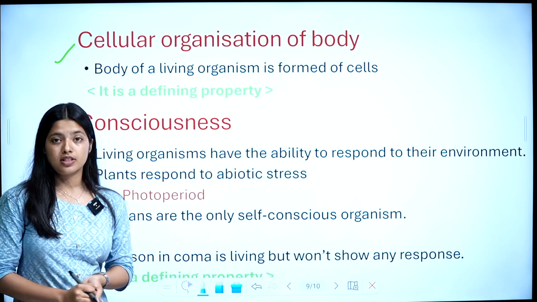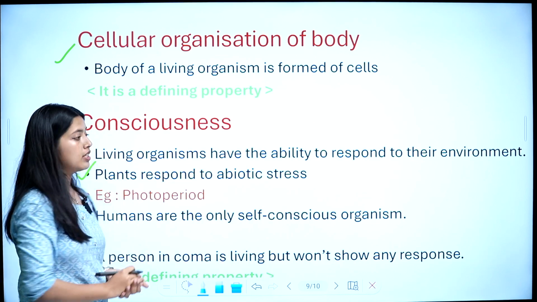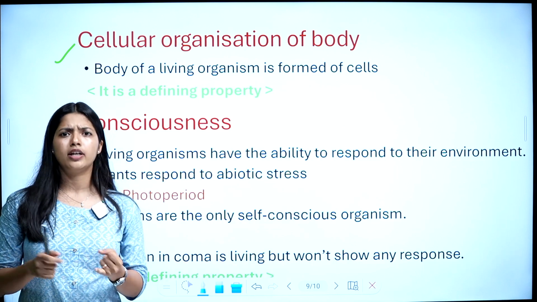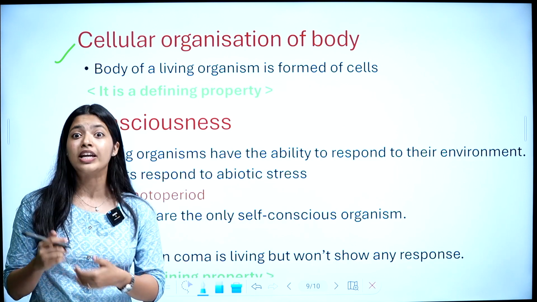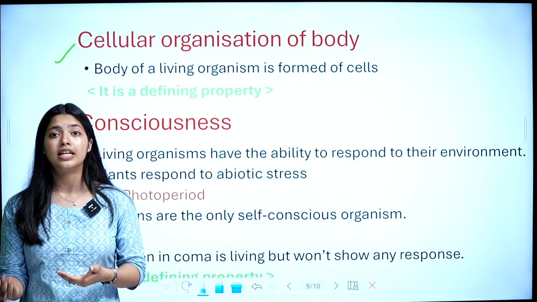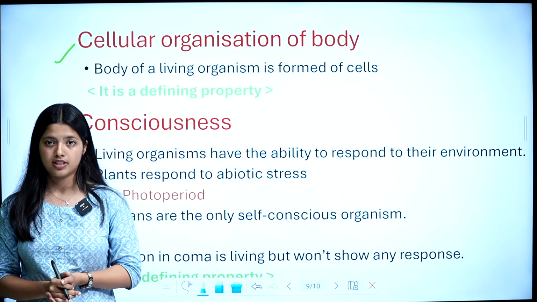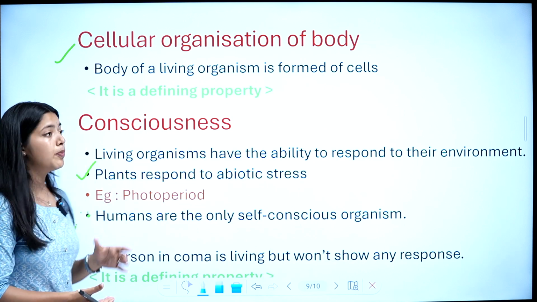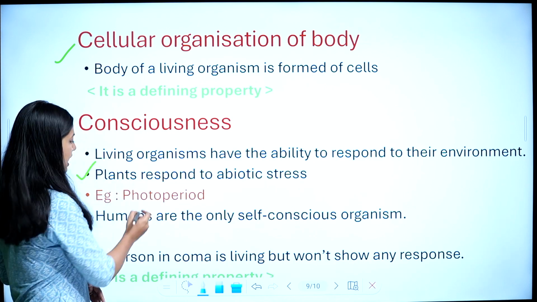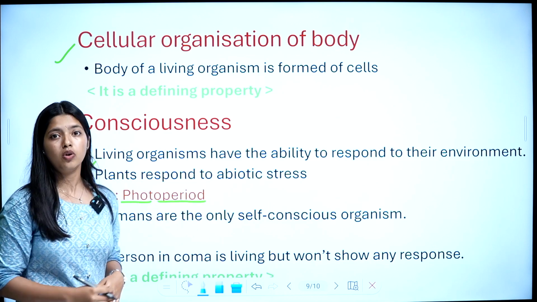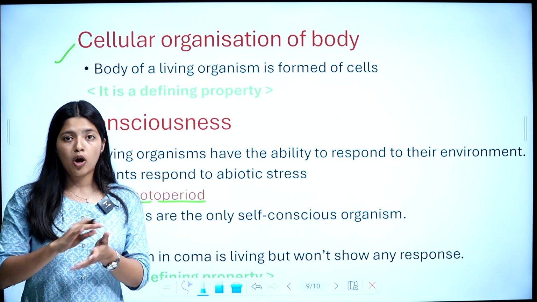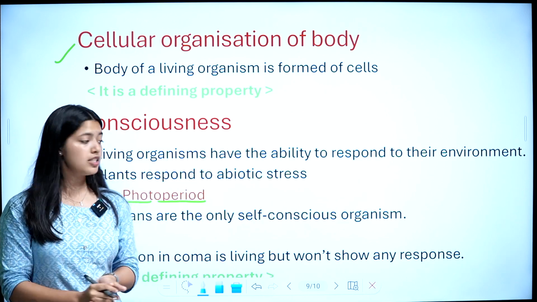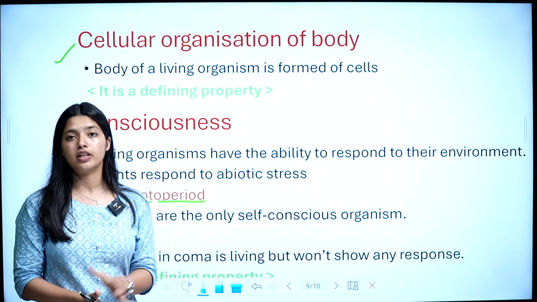Plants respond to abiotic stress. What is abiotic stress? Water availability and sunlight availability, all this comes under abiotic stresses. So plants respond to abiotic stress. Example, photoperiod. What is photoperiod? Photo means light, period means time. So, for how much time sunlight is available, plants will respond according to that. That is photoperiod. So plants respond to abiotic stresses.